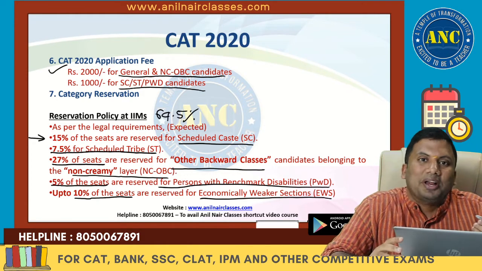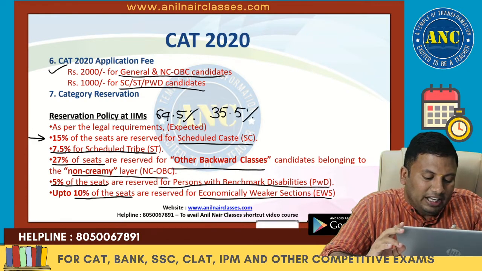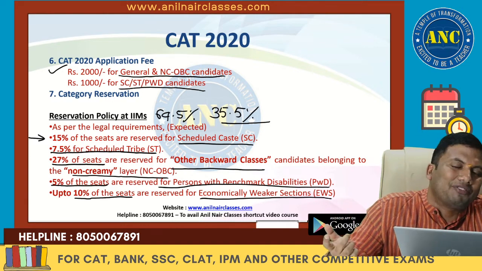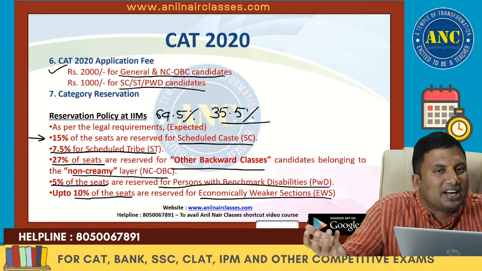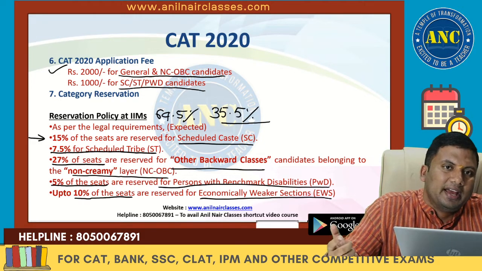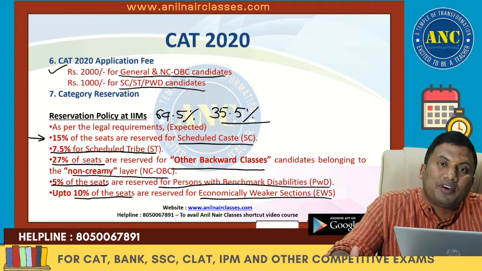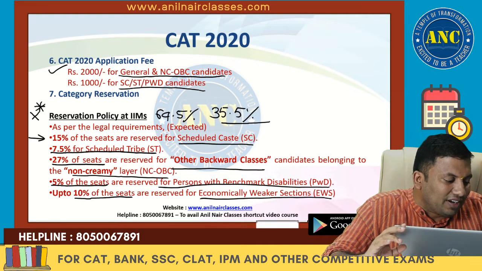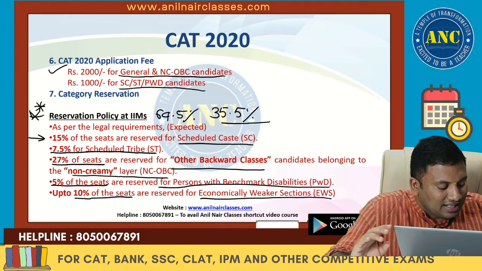That means students who are from a general category, I feel very sorry to say that you are competing for the remaining 35.5% of the seats. In case you are from a general category, for getting into the top 6 IIMs or top 13 IIMs, you need to score massively high with a strong co-curricular, extracurricular and academic percentage for you to get into IIMs. Right, this is an extremely important slide for the students who are for reservation and also for the students who are not from any of the reservation category.